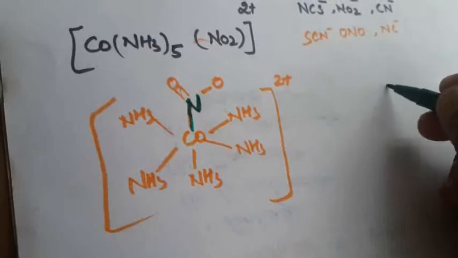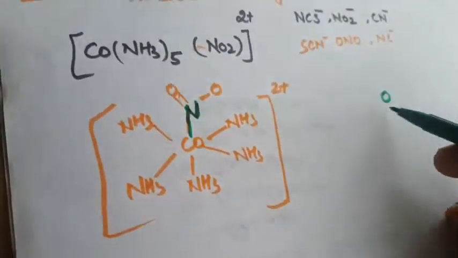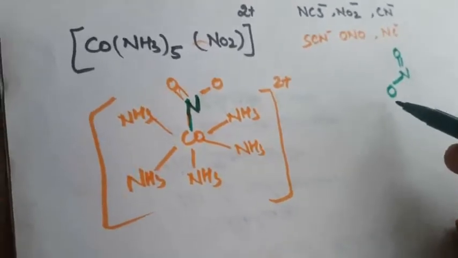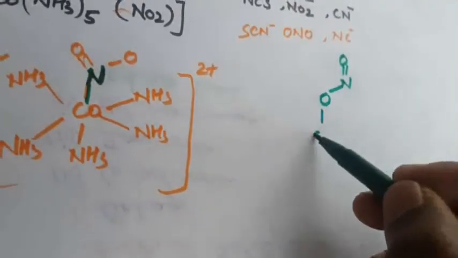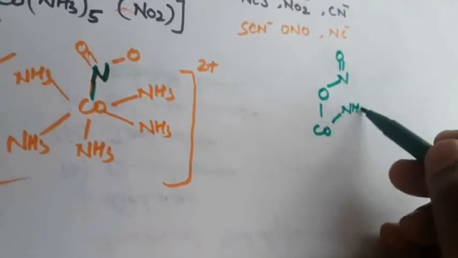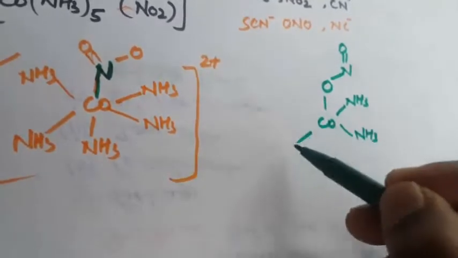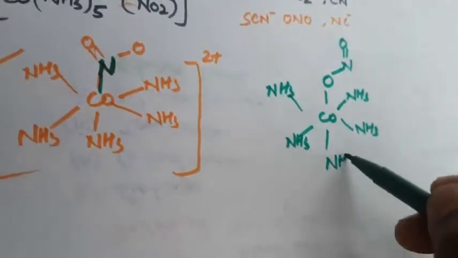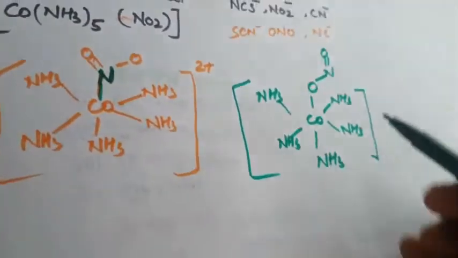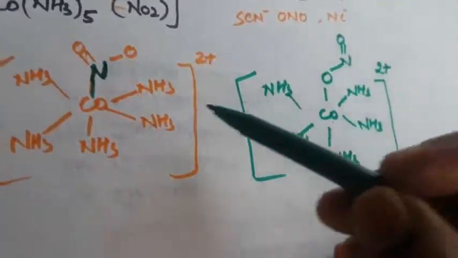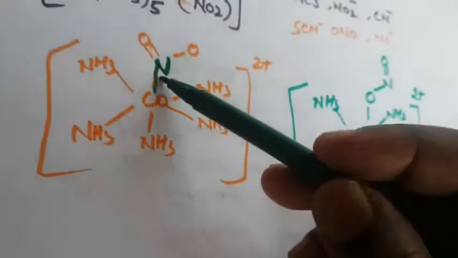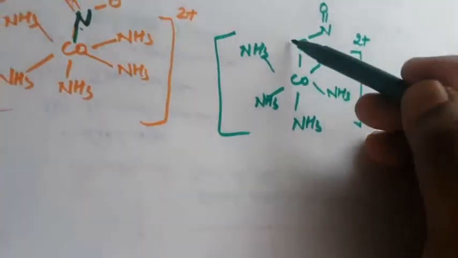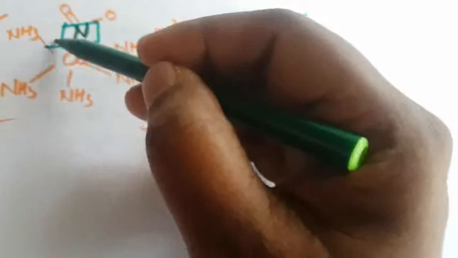In the other one, oxygen is linked, that is ONO, O-N double bond O. This is another way. Everything else remains the same: Co with 5 NH3, and 2 plus charge. So what is the only difference? Here N donates 2 electrons to the cobalt. Here oxygen donates 2 electrons to the cobalt. So this is a different linkage.